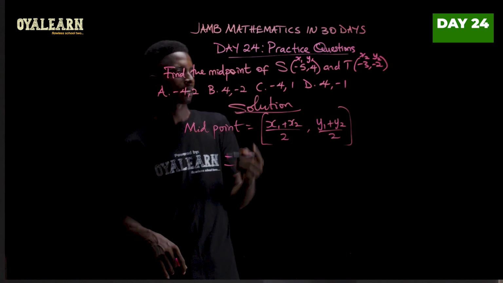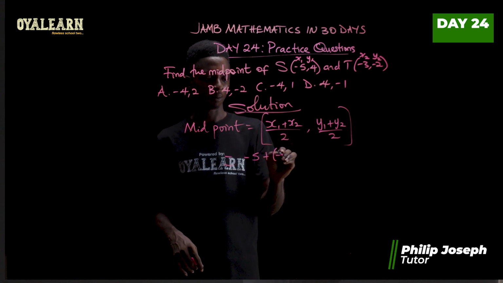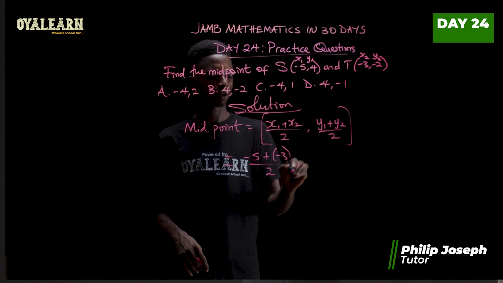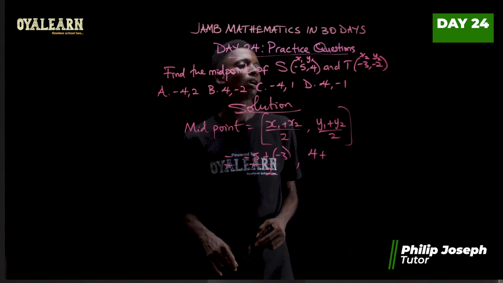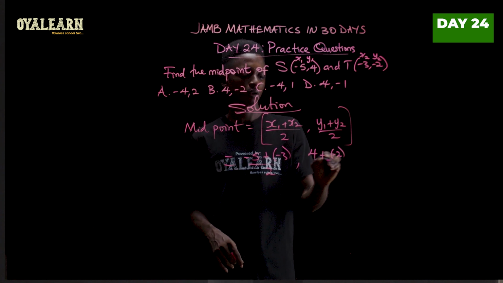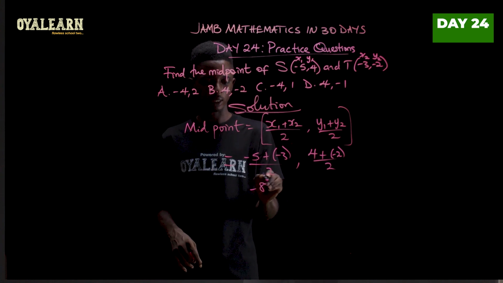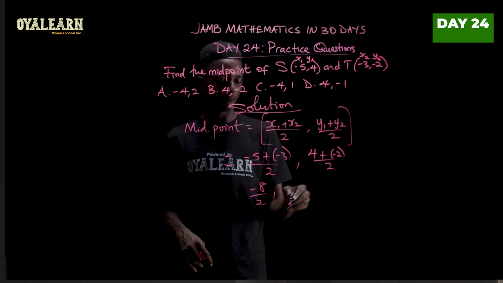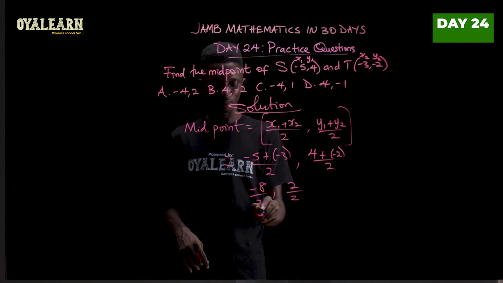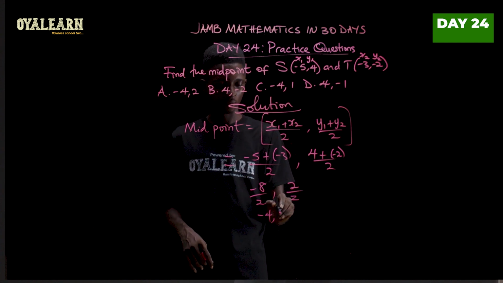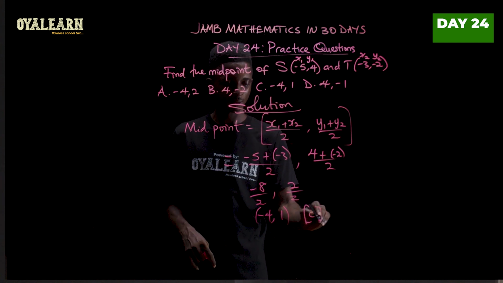So let's apply this. X1 -5 plus x2 -3 over 2, comma, y1 4 plus y2 -2 over 2. Now this will give us -5 minus 3, which is -8 over 2, comma, 4 minus 2, that is 2 over 2. So when we process this, we get -4, 1. So -4, 1 is in option C.